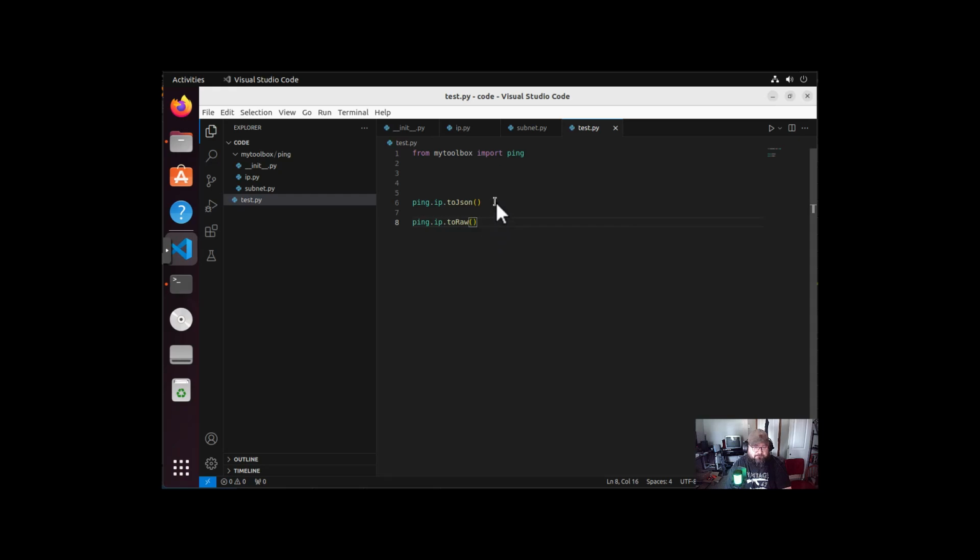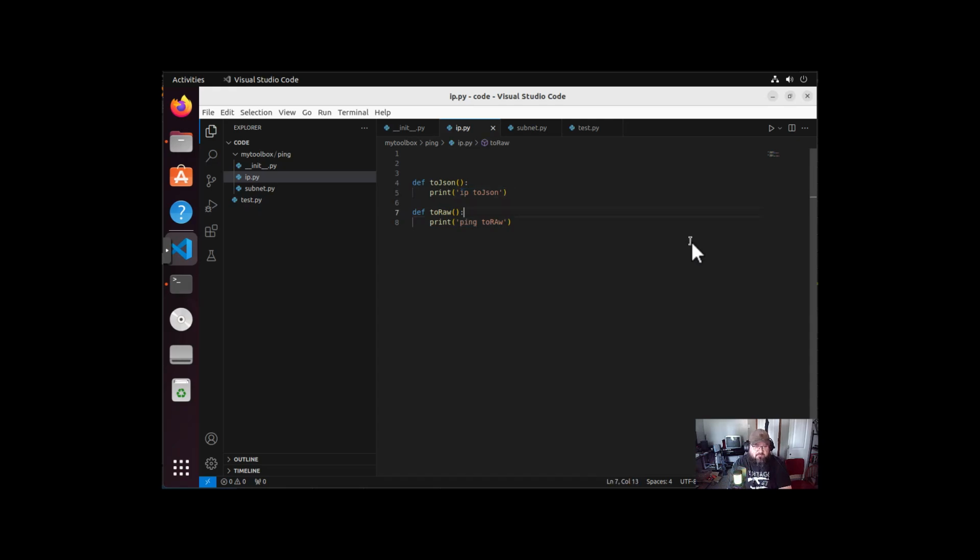Our definition. So if we go back to our subnet, let's do the same, right? And let's do subnet. Well, you know, I think we need to change something else. Subnet to JSON, and let's do subnet to raw. Exactly how those are going to look, I don't know, but we're just here to mess around, have fun.